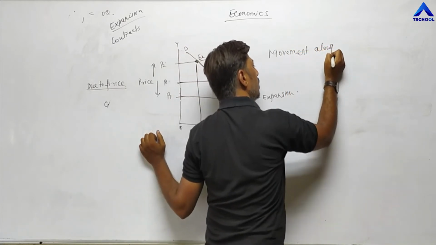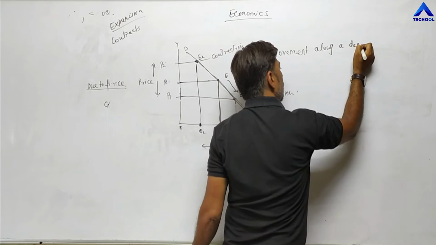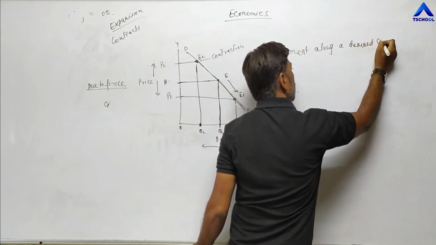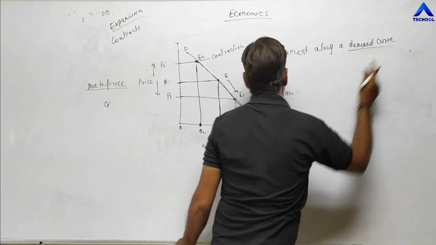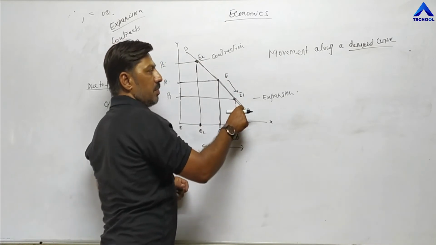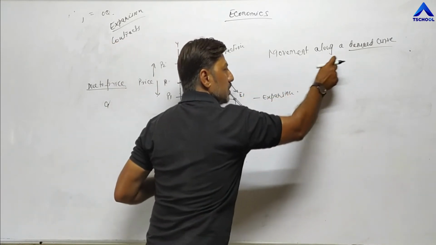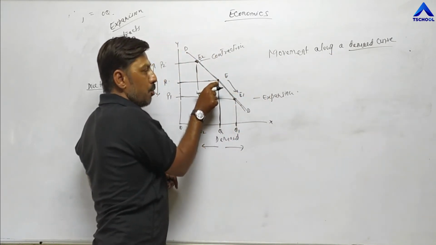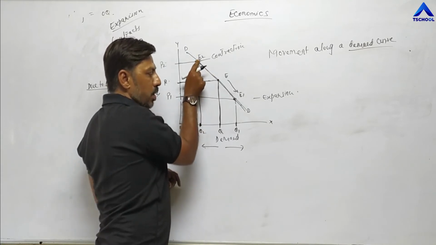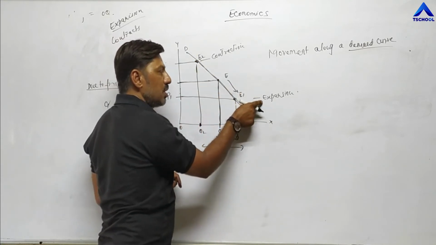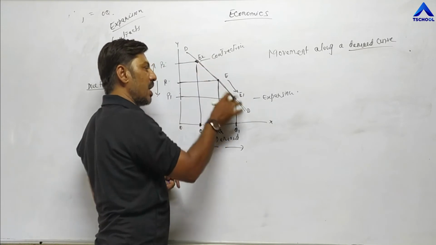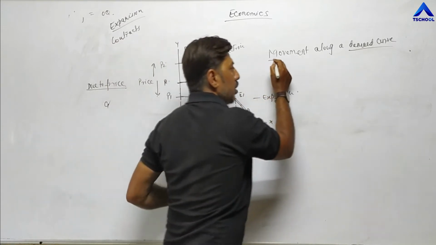This line is called the demand curve. Movement along a demand curve means when the equilibrium point shifts either upward or downward due to expansion and contraction, but on the same line.